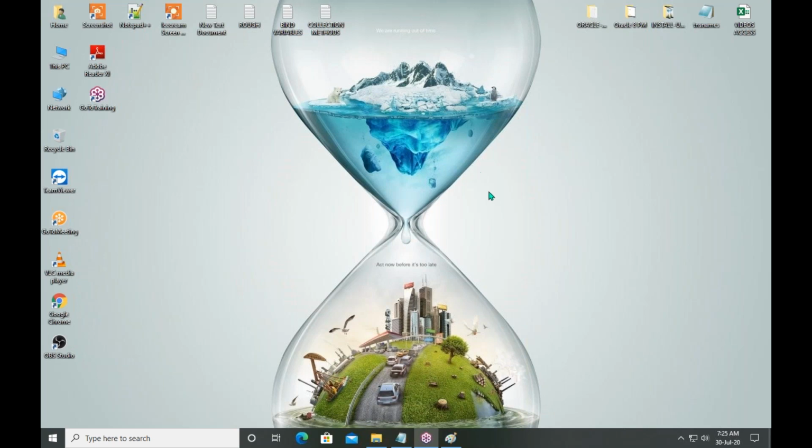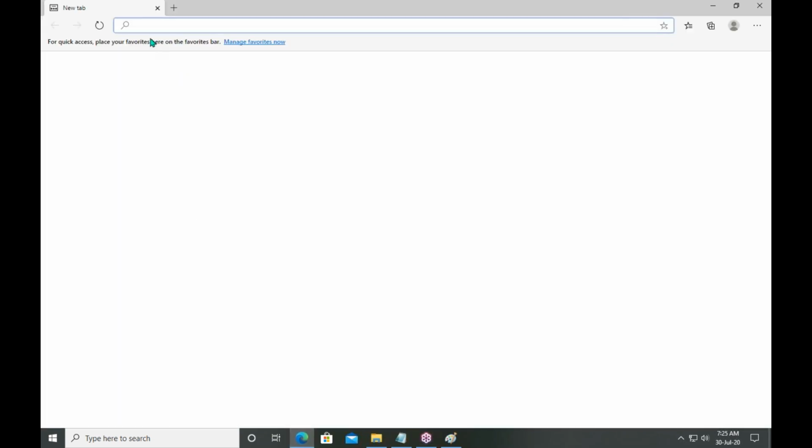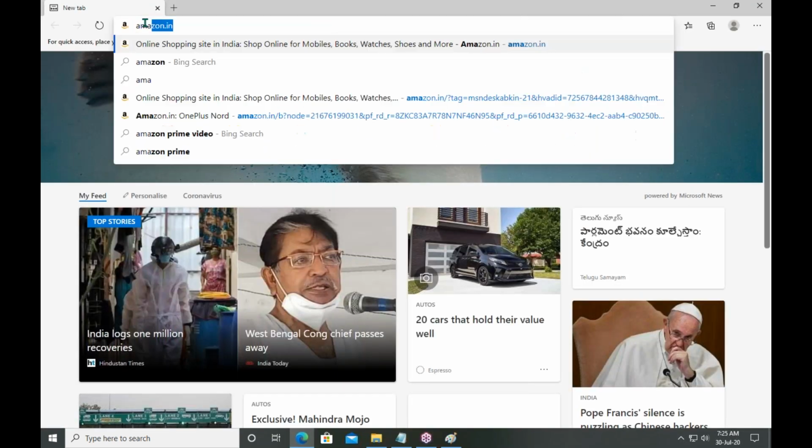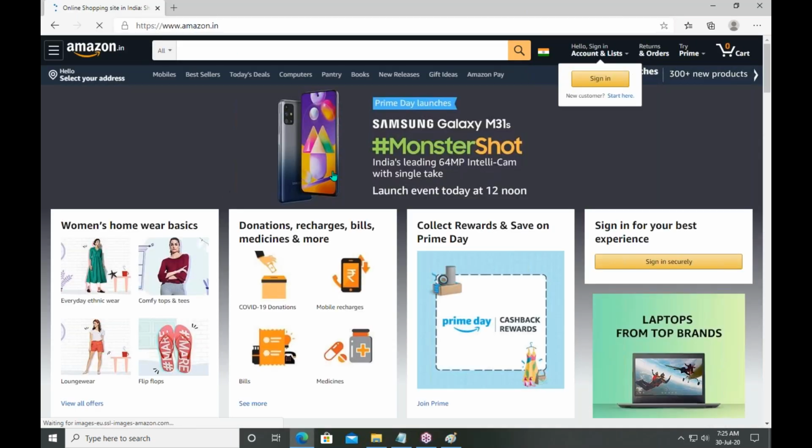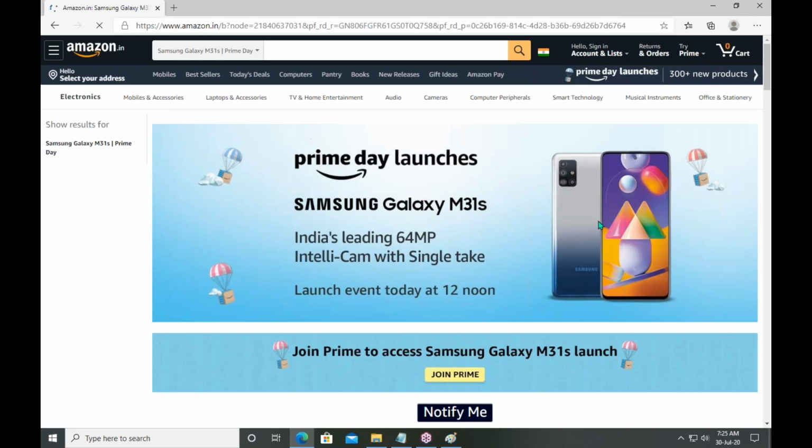I want to see that information, so where should I make my request? Through a web page. Open the web page, type the web address, and then select some mobile. I am making the request in this environment. What is this? It is a web page, an interface between me and the business database server.